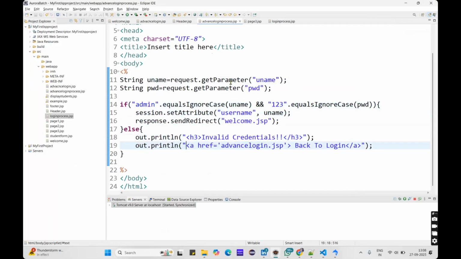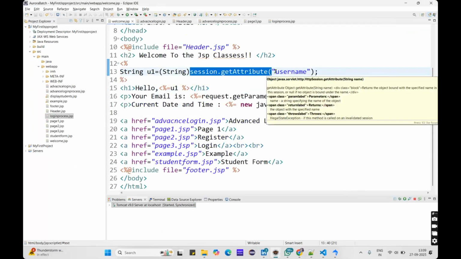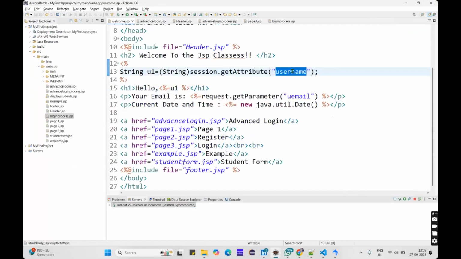Okay, let's try again. Whatever name we have used to store in the session, by using the session variable name, I can retrieve the data by using this name itself. Whatever name you have given here, only that name works. Here in the string u1, I am retrieving the value that is stored in the username variable. Whatever the username is, I am retrieving that and storing it in u1.